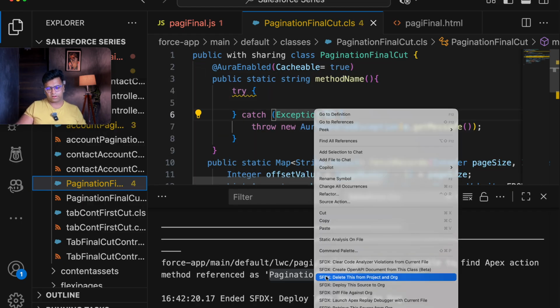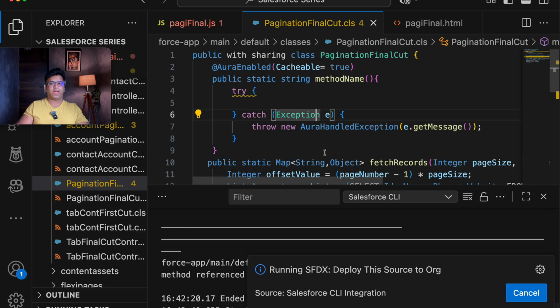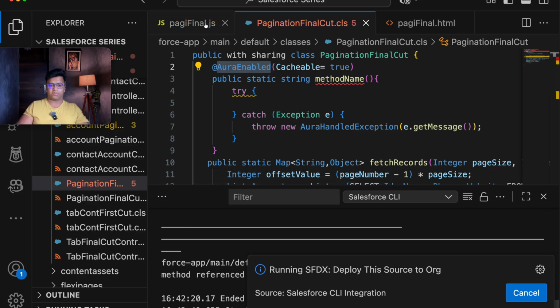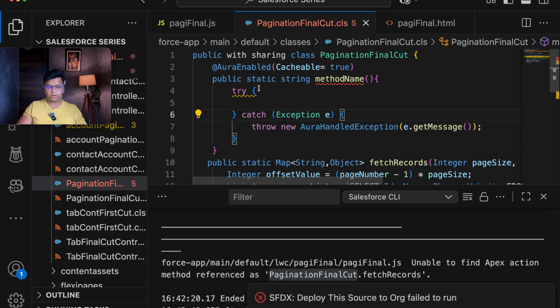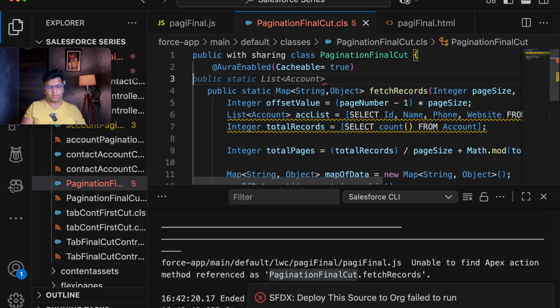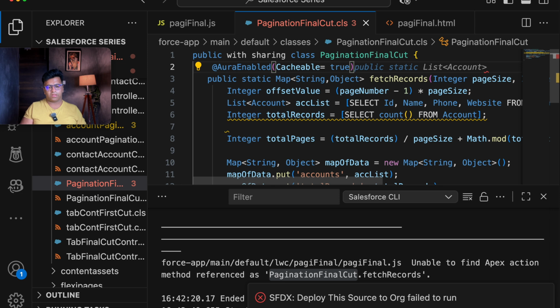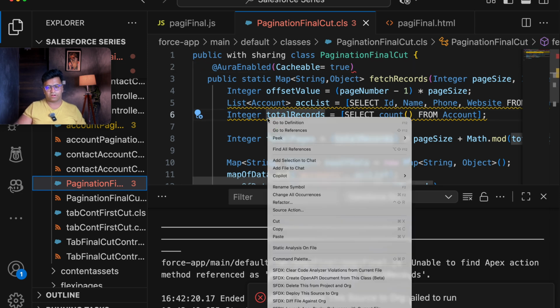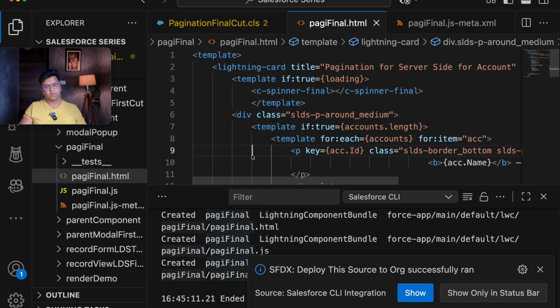Let's save this out and let's deploy. If you don't add this aura handler, your method will not get called, either in the Aura component or in the LWC component. So now it is giving me the issue because we've added another method. So let's delete that method again and let's save our method again. So let's deploy our code again.